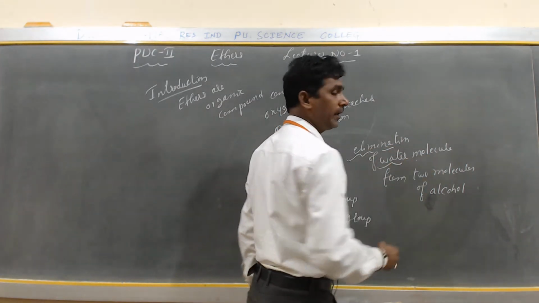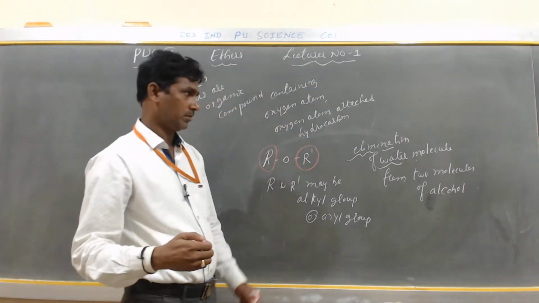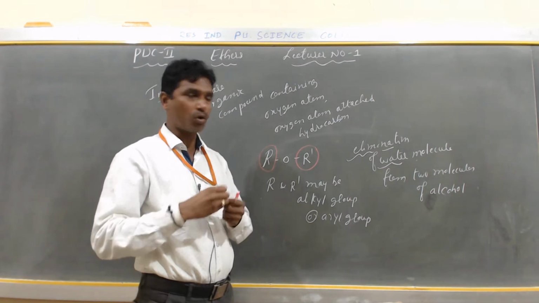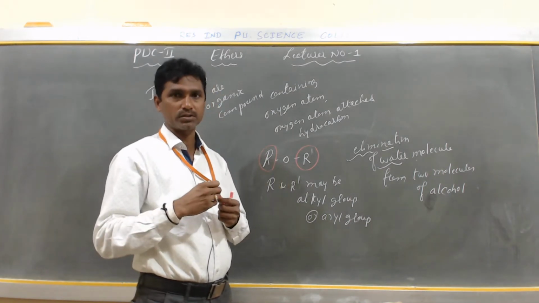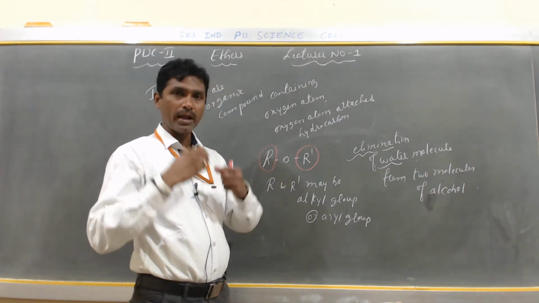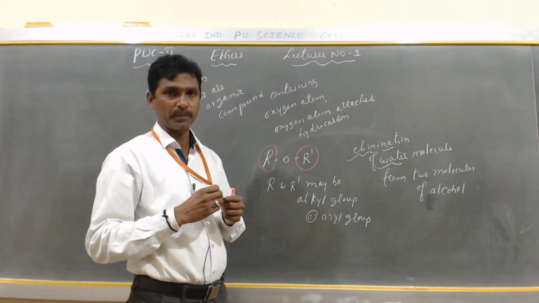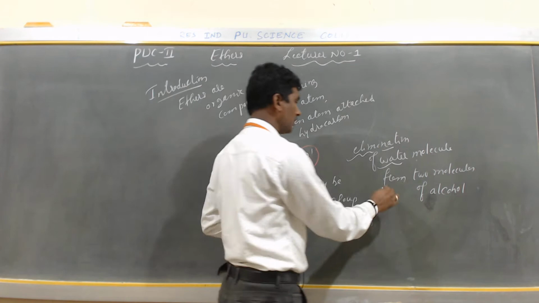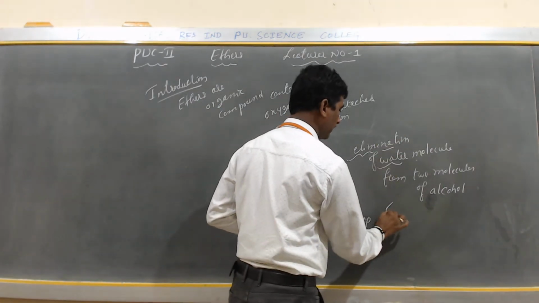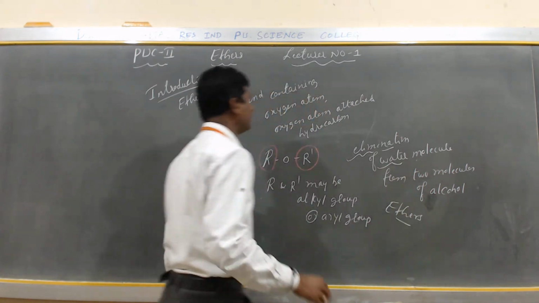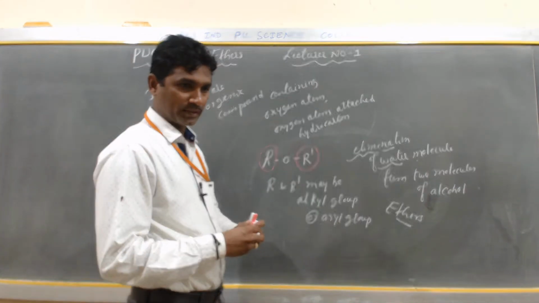By elimination of a water molecule from two molecules of alcohol, when treated with concentrated H2SO4. Dehydration takes place, and by this it produces ether. Okay, my dear students.